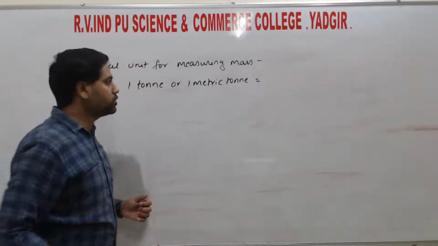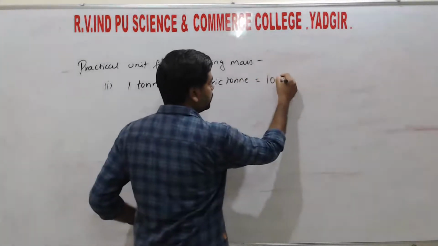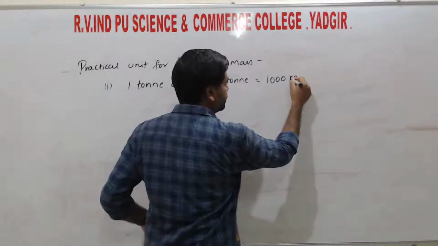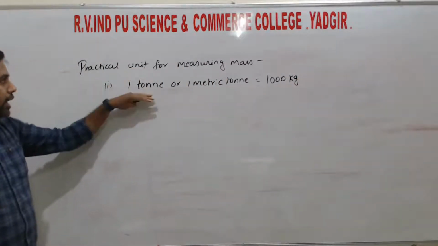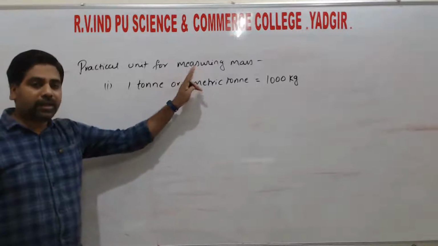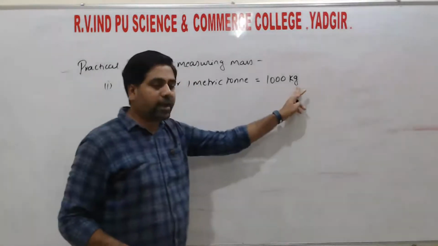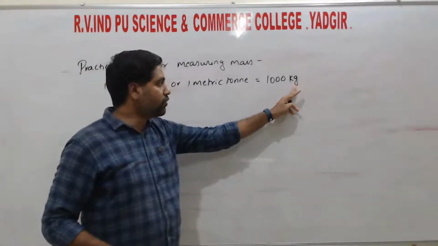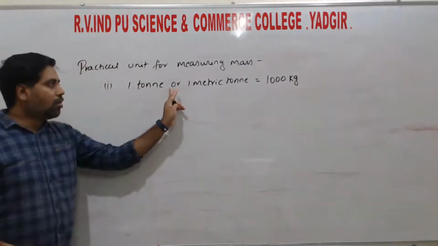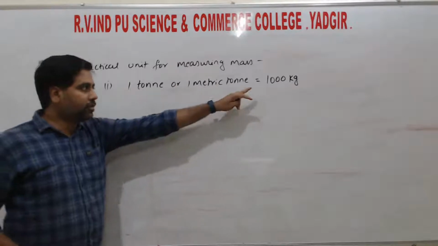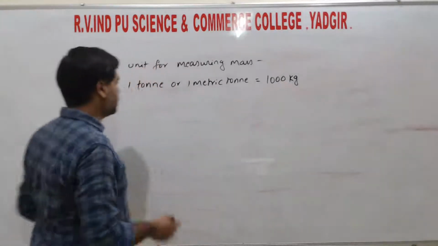That is equal to 1000 kg, right? So these are the practical units for measuring mass. For the SI unit we have kg, which is used for mass. Then 1 ton, or 1 metric ton, is equal to 1000 kg, right?